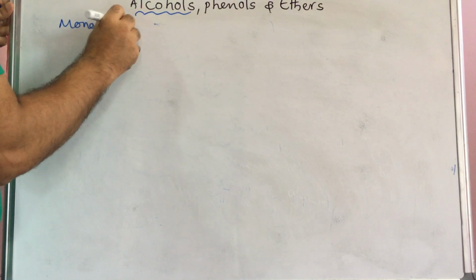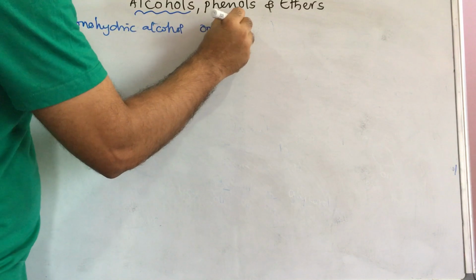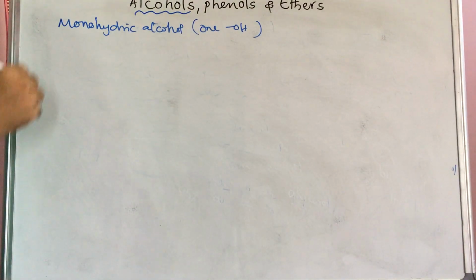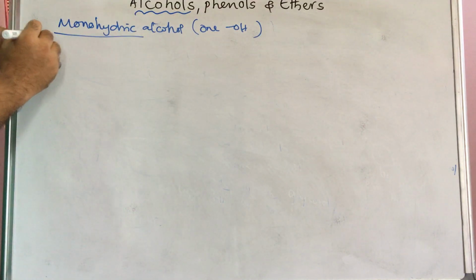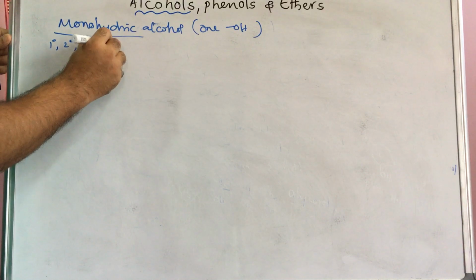Monohydric alcohol means one OH group is present in that compound. This monohydric alcohol is again classified into primary, secondary, and tertiary alcohols.